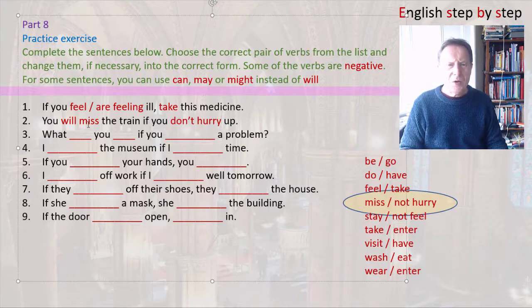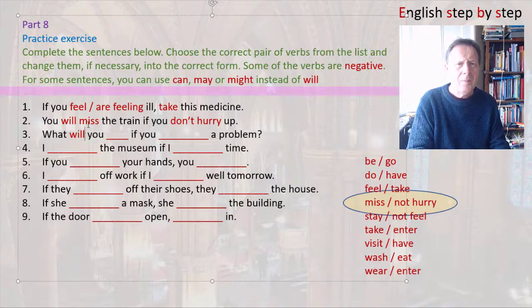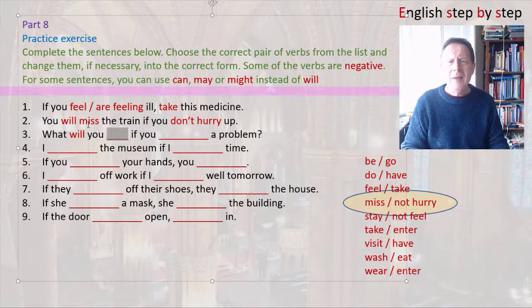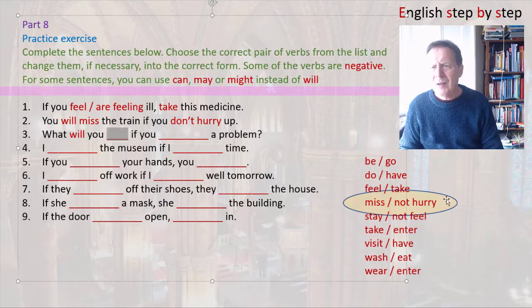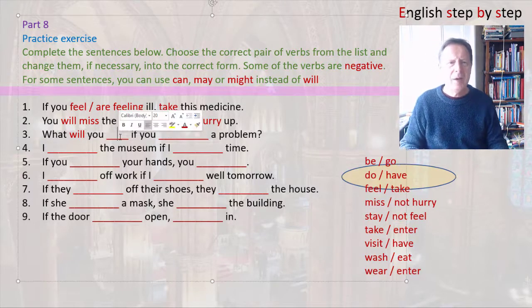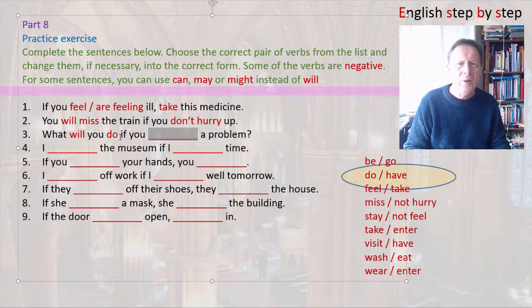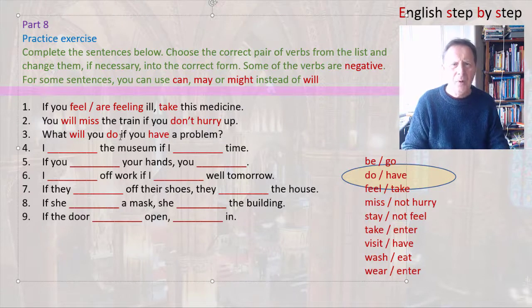Number 3 is a question, so we need to put will in the main clause, and then we need to look at the verbs and choose do and have. So that becomes, what will you do if you have a problem?